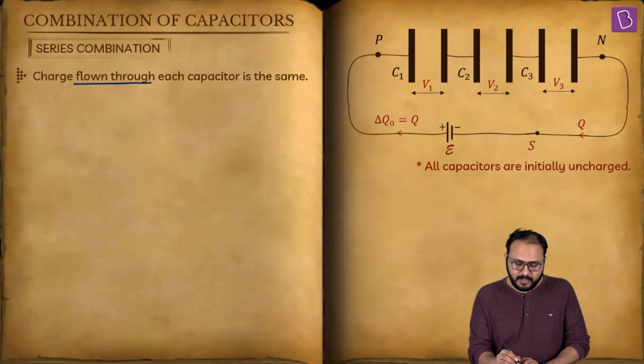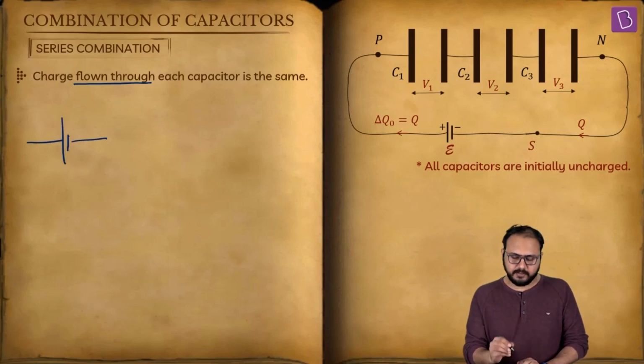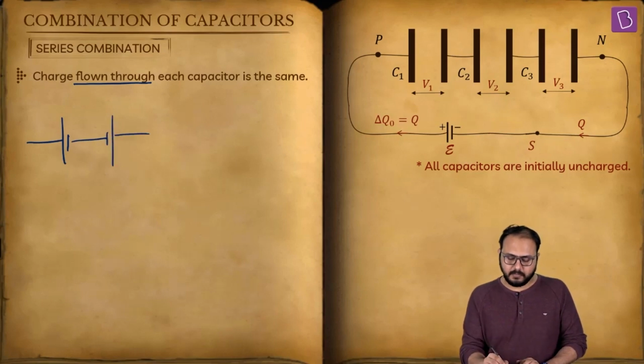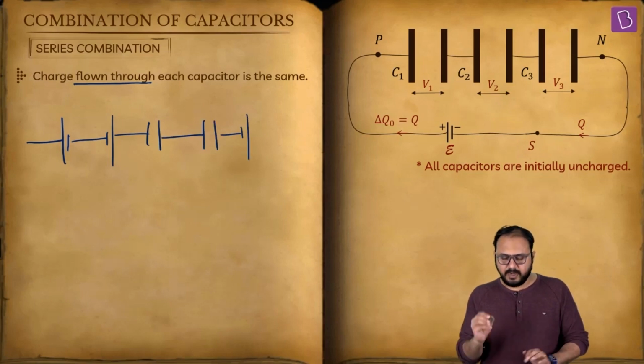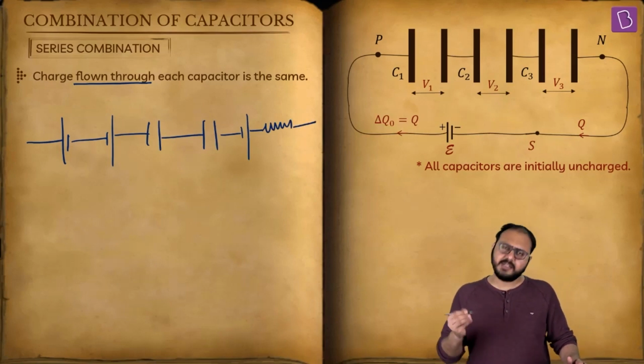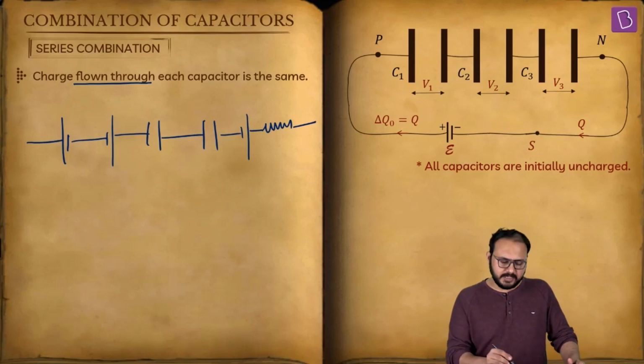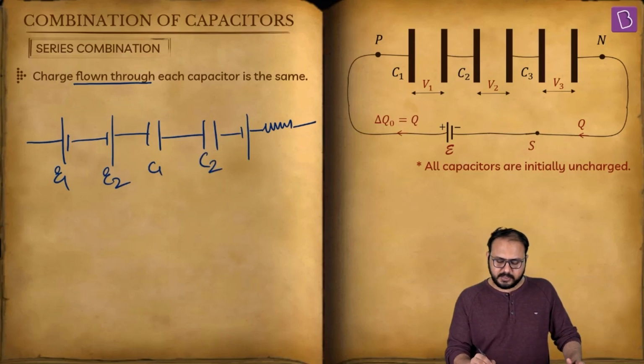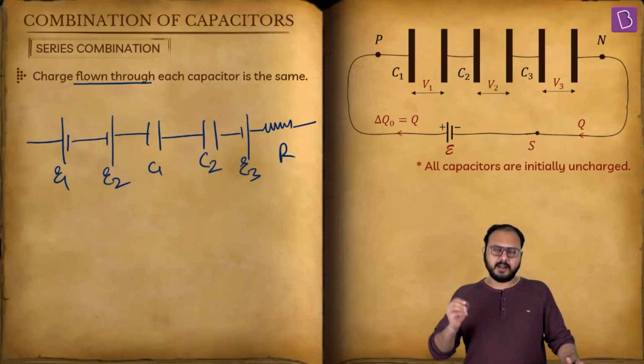Let's say in one line, you have one battery, another battery, one capacitor, another capacitor, one more battery, and, I know I have not given you this, but everyone knows the symbol of resistor, and one resistor, and so on and so forth. E1, E2, C1, C2, E3, R resistance, but they are all in one line.